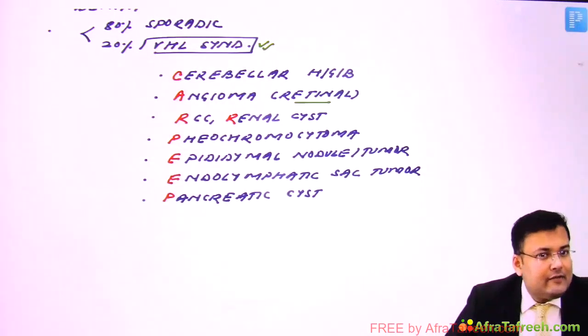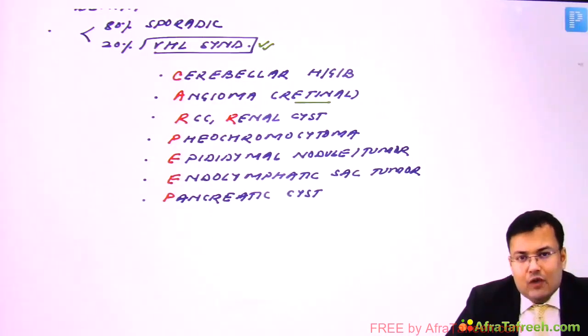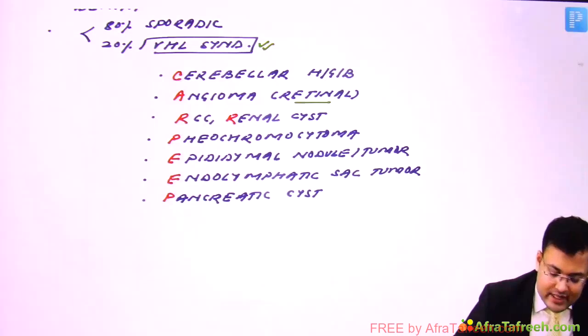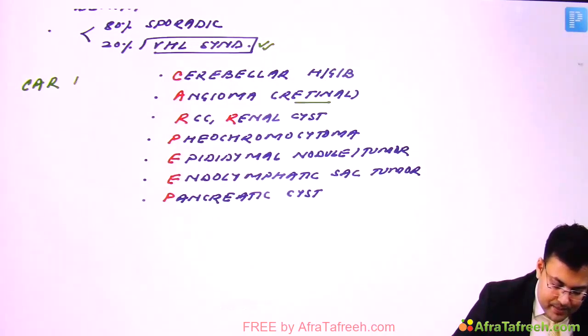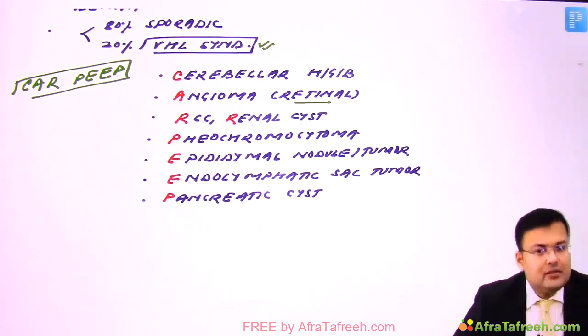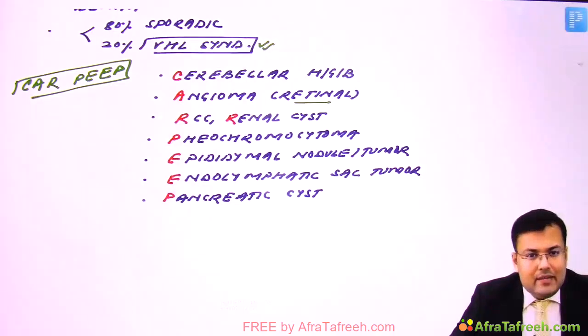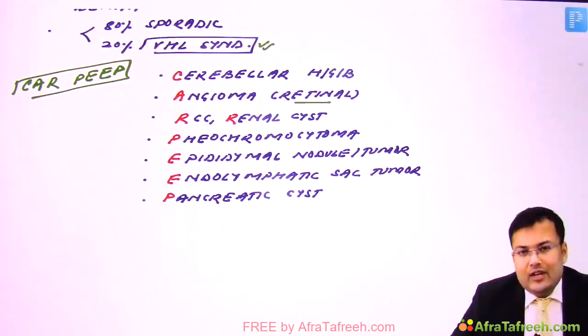VHL syndrome is frequently asked in skin medicine, pathology, surgery, and how we can easily remember it is the mnemonic CAR-PEEP. So it's CAR-PEEP. Clear? So cerebellar hemangioblastoma, angioma in the retina, RCC, renal cyst, pheochromocytoma, epididymal nodule or tumor, endolymphatic sac tumor and pancreatic cyst.